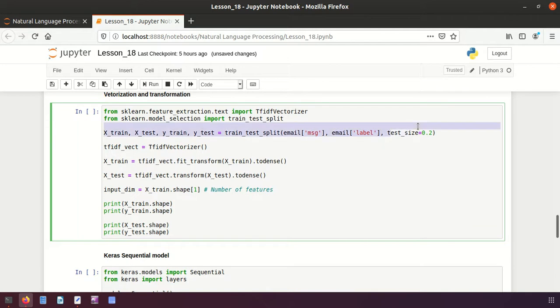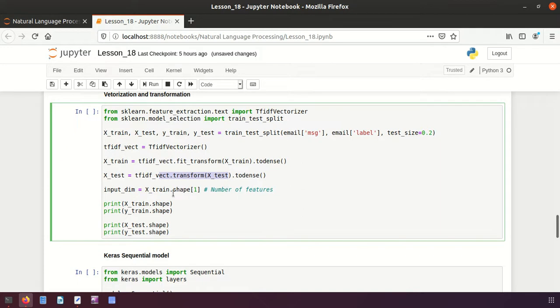And test size is equal to 20% goes for testing and 80% goes for training. Now here I am initiating my vectorizer TF-IDF. You know that we have already discussed this in previous lectures, and then I am transforming the data into a dense array here, and again I am transforming x_test also to a dense array, and they are transformed into document-term matrices.